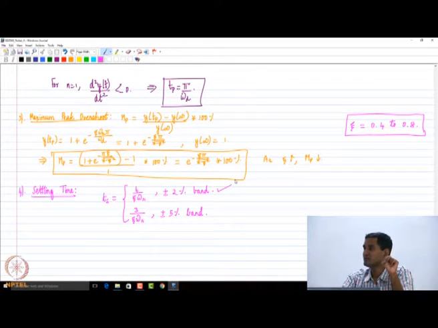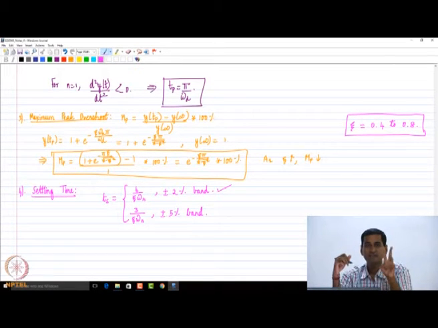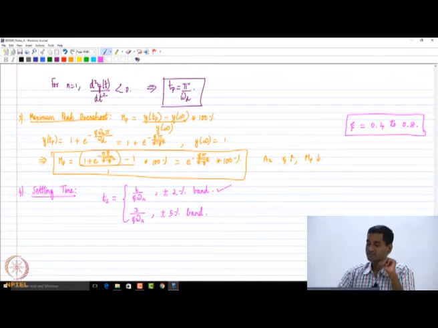So that means that the settling time for an underdamped second order system will be 4 by zeta omega n. Settling time for a first order system will be 4 times the time constant. That is the settling time we are going to use in this particular course. Is it clear? So how did we get this expression? I leave it as homework. We derived three expressions, that is peak time, rise time and peak overshoot. Settling time, you please do it.